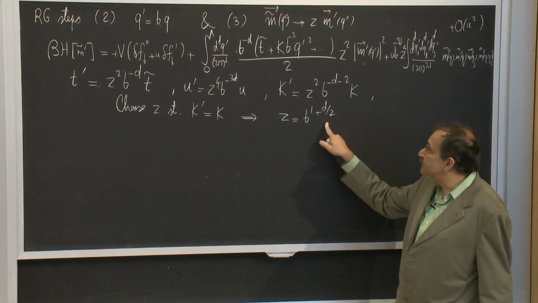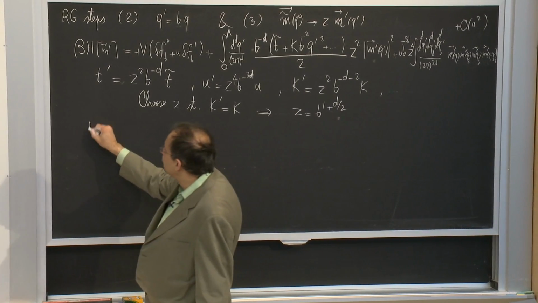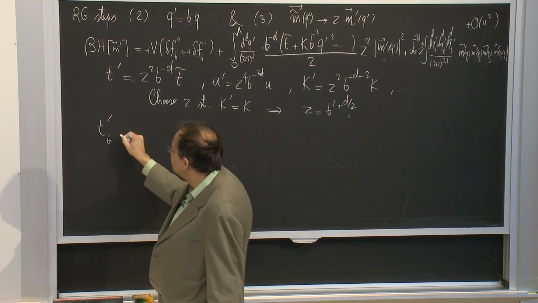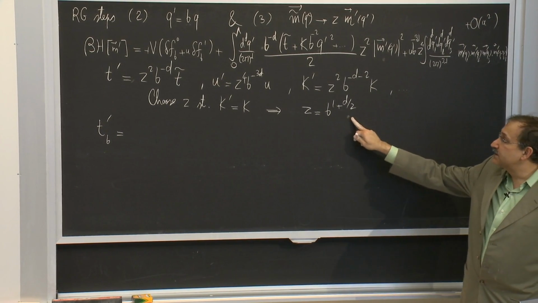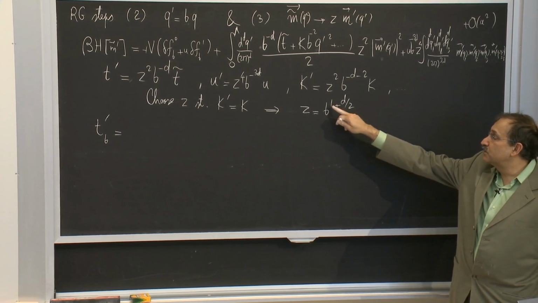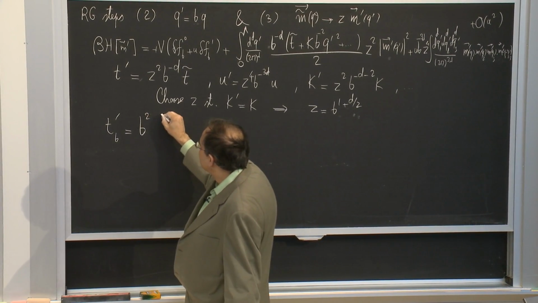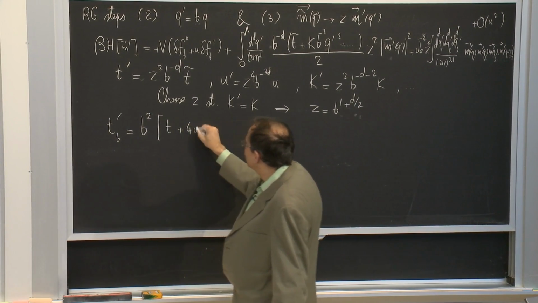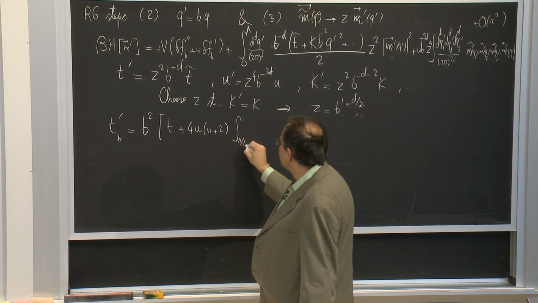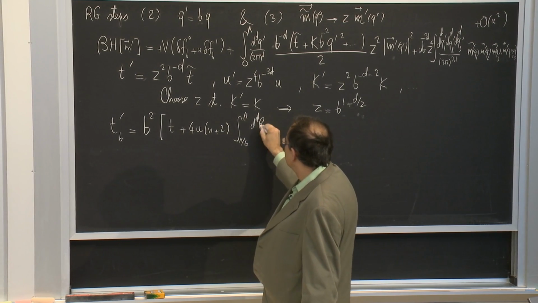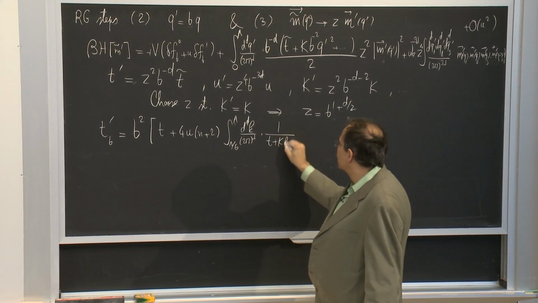So now I can substitute these values and therefore see that following a rescaling by a factor of b, the value of my t prime, z squared b to the minus d, I will get b to the power of 2 plus d minus d, so that would give me my b squared. And I have t plus 4u n plus 2, this integral from lambda over b to lambda, d^d k over 2 pi to the d, 1 over t plus k squared, and so forth.